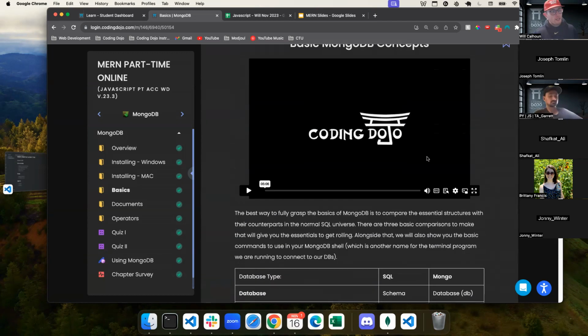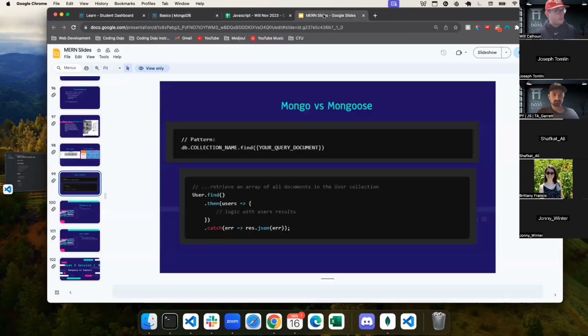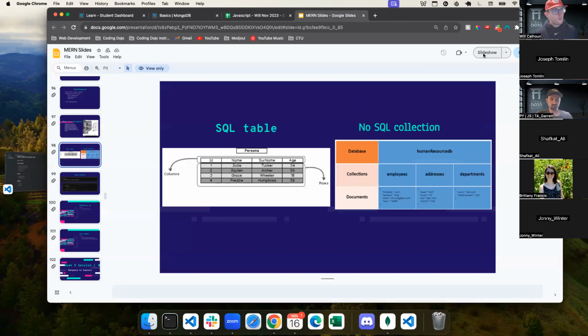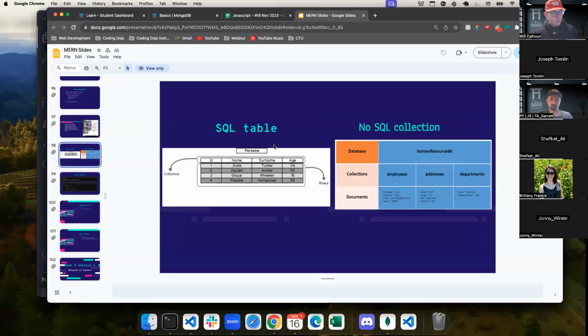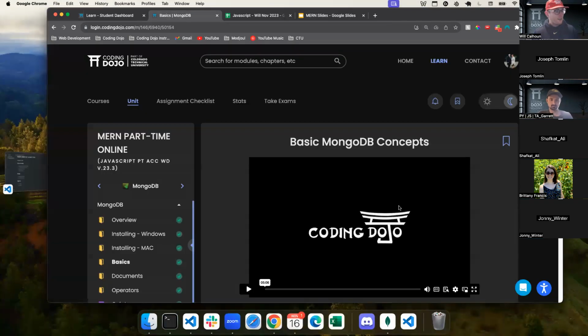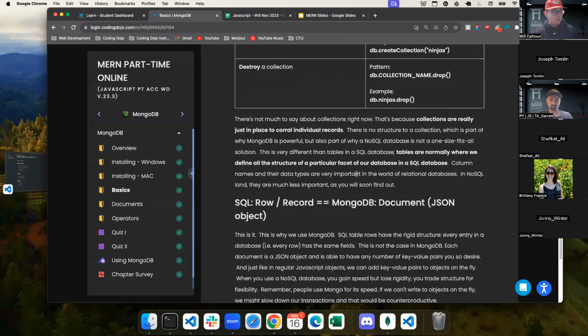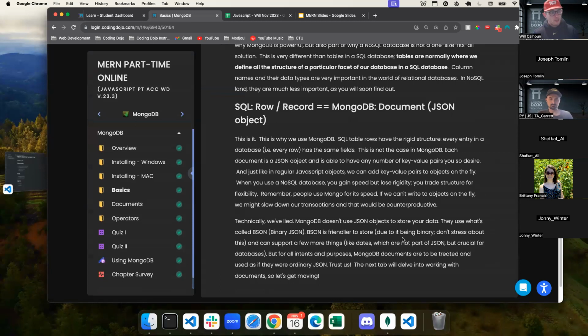Now, one thing to note is when it stores data, let me go back to this slide. When MongoDB stores data, it looks like a JSON object, which is great for us. That's what we've been using and dealing with. That's this guy right here. The reality is it's what we call BSON, but for all intents and purposes, you can just handle it like a JSON object. It's binary JSON. That's just how a database stores it.